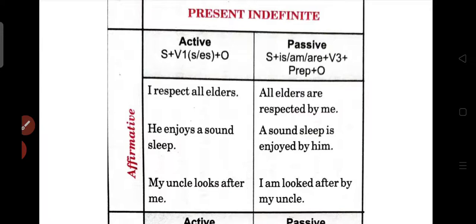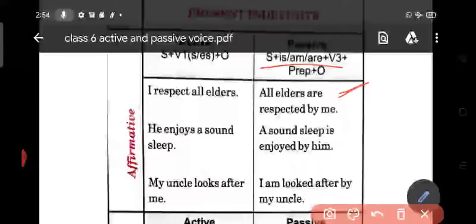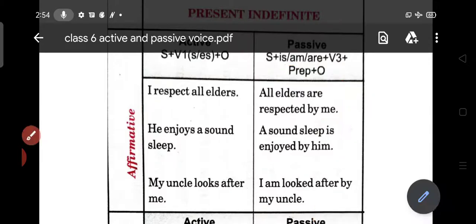So we'll not use verb first form and ing, we'll use verb third form only. Rest everything will remain same, that is, am, are. Right? As you can see the example here, I respect all elders. So here the object is all elders, that will come at starting, all elders. Elders are plural, so which verb do we pick out here? We pick out are here. Respected by me, because according to I, what is the object? Me. Right? Now see next.